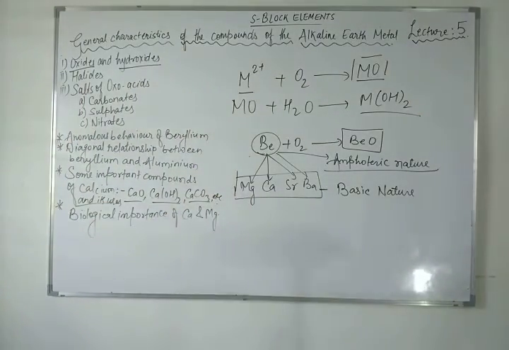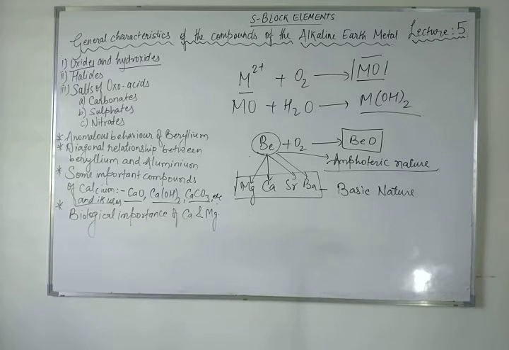In group number 1, lithium was an exception. Here beryllium reacts with oxygen, meaning burning, you know very well. So as beryllium burns, it has a rock-like structure, first of all remember that. So beryllium will give you a covalent nature in this compound. And here the enthalpies of formation of the oxides are very high, and consequently they are very stable to heat. So this thing you have to remember.